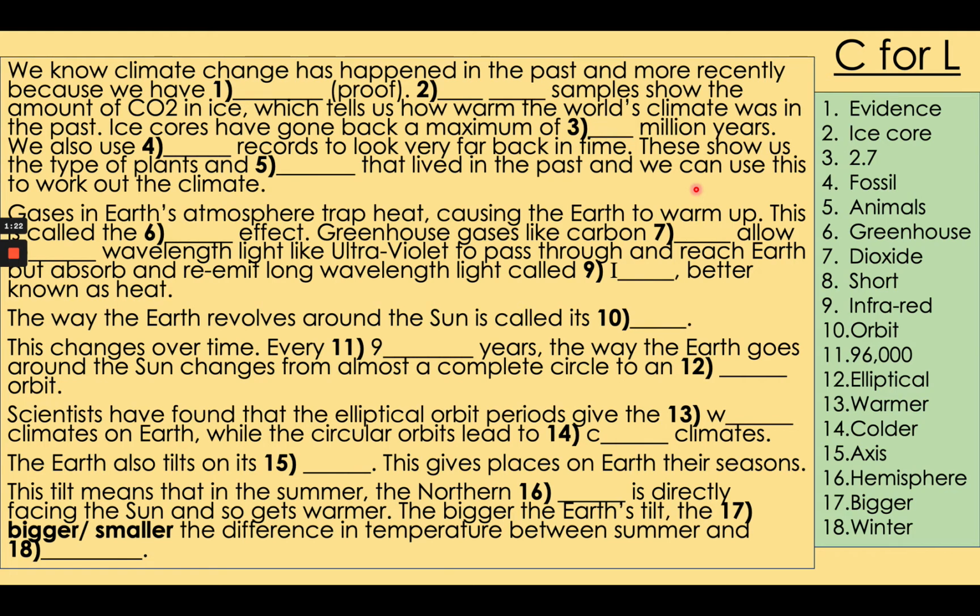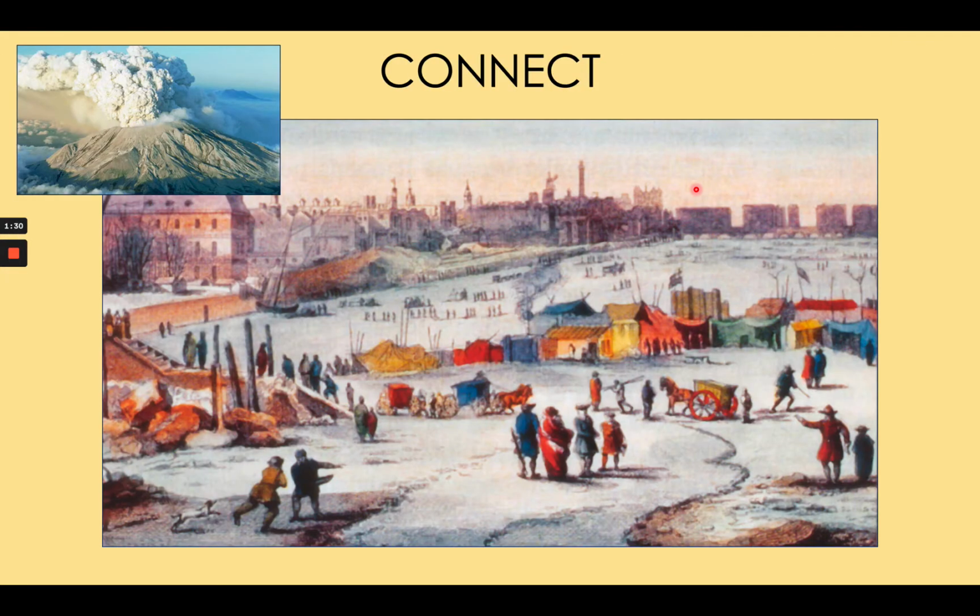Fantastic. Okay, to introduce this lesson, I'm going to show you a picture, and I will explain the story behind it. Just watch. This picture was painted in 1816 in London, and it's a picture of the River Thames. As you can see, people are playing, working, walking, travelling on the River Thames. It's completely frozen over with ice. This year, 1816, was called the Year Without Summer, and it's why London was so cold that year, and why the River Thames was able to freeze over.